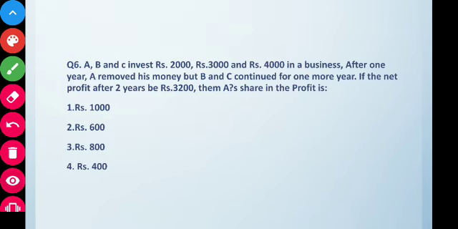Okay, let's see question number 6. The question is that A, B, and C invest rupees 2,000, 3,000, and 4,000 respectively in a business. So the investment of A is 2,000, B 3,000, and C 4,000. After 1 year, A removed his money, but B and C continued for 1 more year. If the net profit after 2 years is 3,200, what is the share of A in the profit?